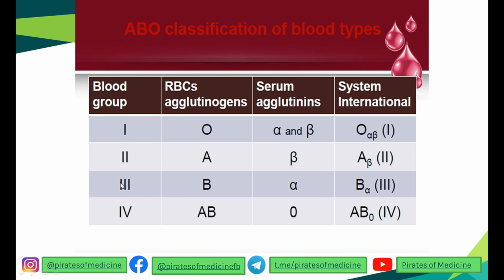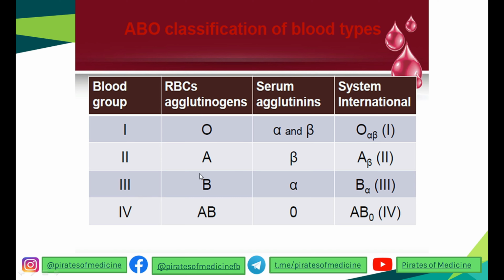Because the person has AB, the alpha and beta antibodies will attack it. Similarly, in the second case beta will attack it, and in the third, alpha will attack it, causing agglutination. So if agglutination doesn't occur at all, then the blood group is O. If it occurs every time, it is blood group AB. And in other cases of second and third, the blood group is the one in which the agglutination doesn't occur.